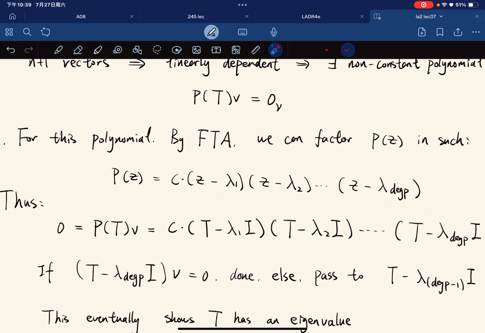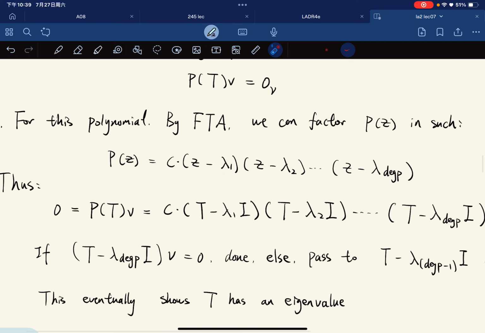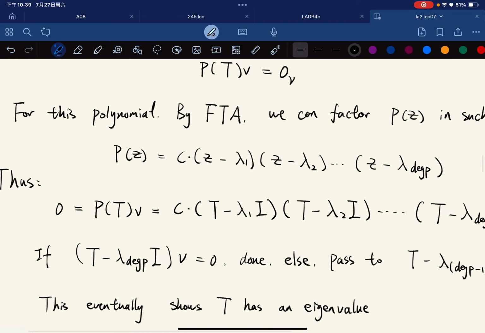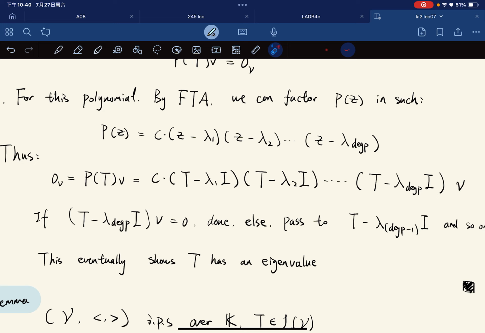Thus 0_V is equal to p(T) v, and we change this to p(T) gives you (T minus lambda_1 I), (T minus lambda_2 I), up to (T minus lambda_degree(p) I), right? Which is c times this applied to v.